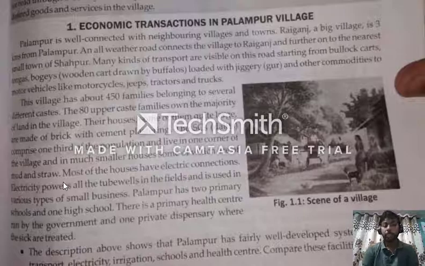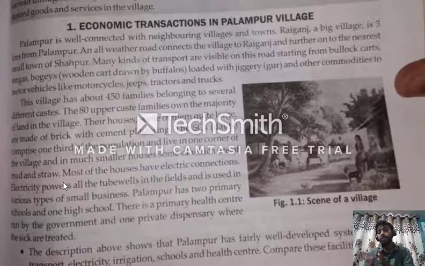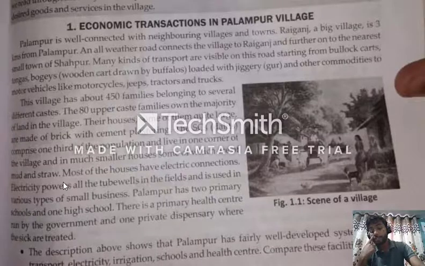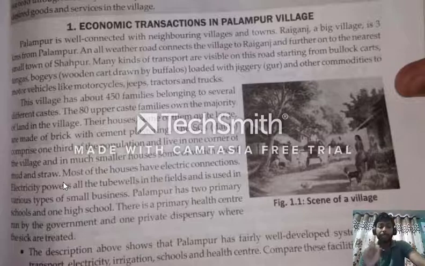What is the population of Scheduled Caste there? There are 450 families. So what will be one-third of 450? It means 150 families. Okay, 150 families are Scheduled Caste.